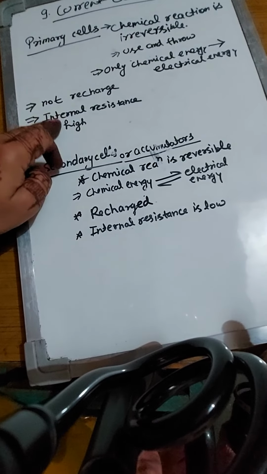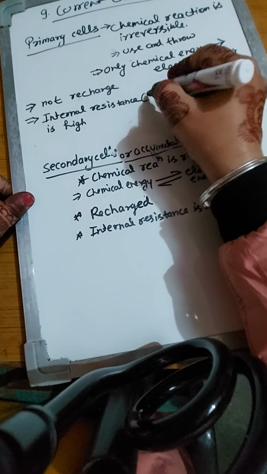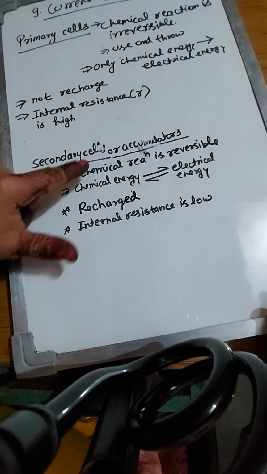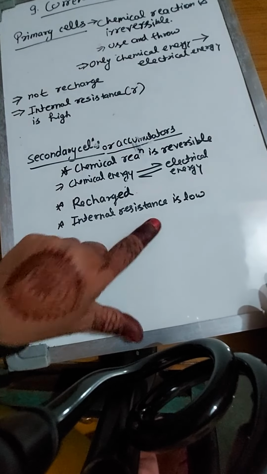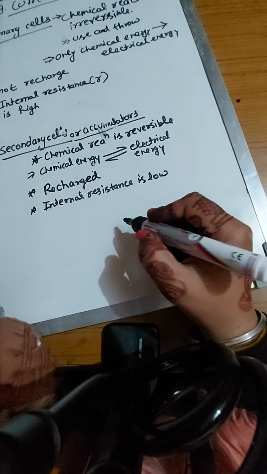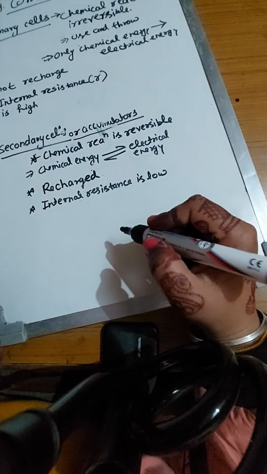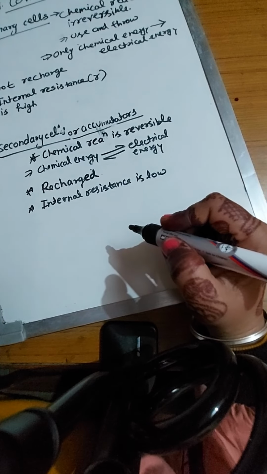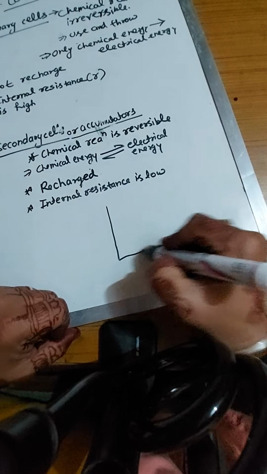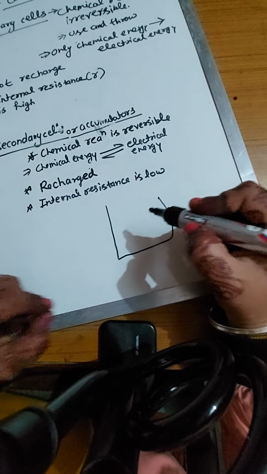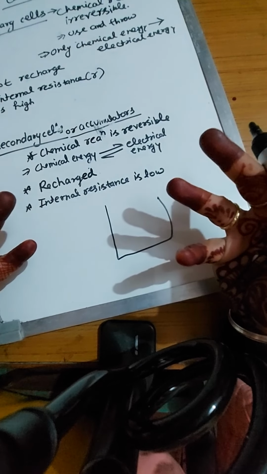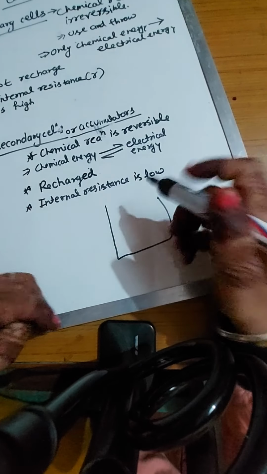In a primary cell, the internal resistance, which is denoted as small r, is high, and in secondary cells, internal resistance is low. What is internal resistance? First we have to understand that internal resistance is the same as resistance, which opposes the current to flow in a circuit. That means internal resistance is the resistance of the cell.